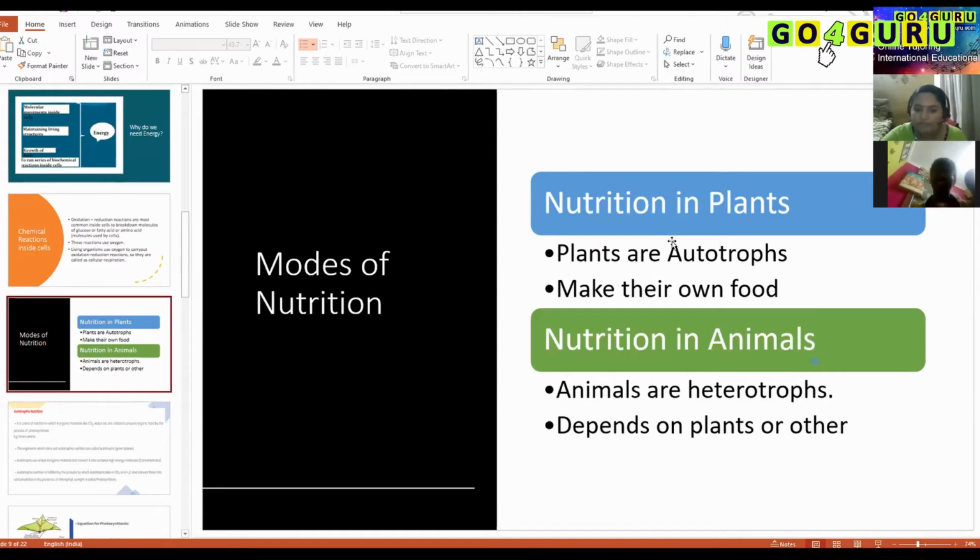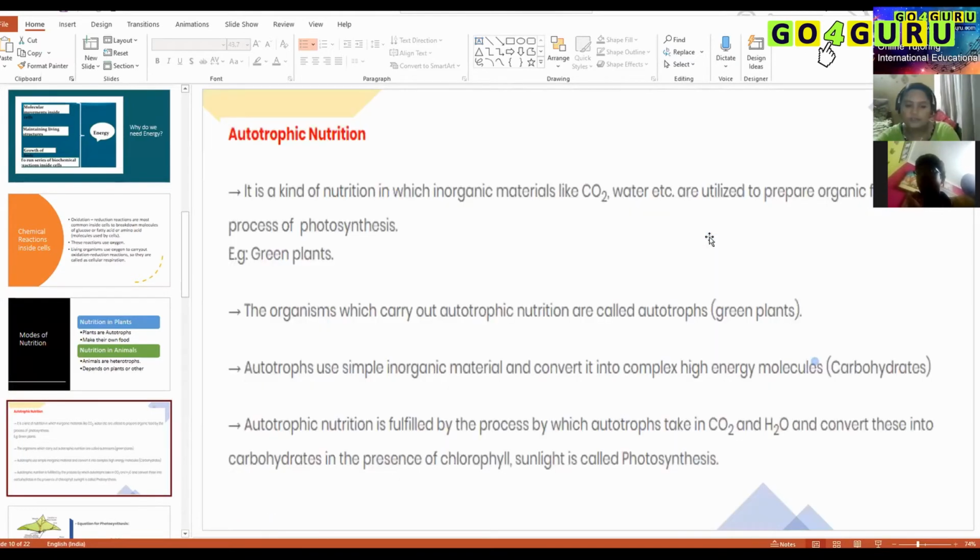Thank you. So next is modes of nutrition. We have different modes of nutrition, that is what we are going to see now. If you take plants, others, can you please mute your mic? So nutrition in plants is called autotrophic nutrition. Do you know what this term autotrophic means? Which can make by themselves. Perfect, the things which it can make.